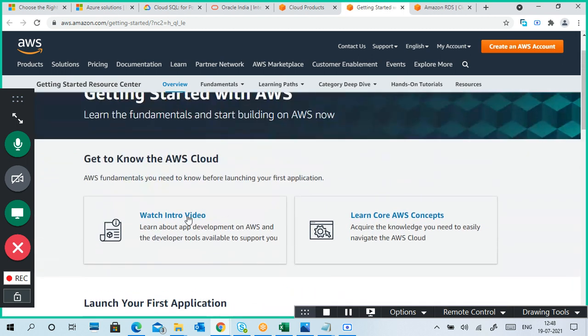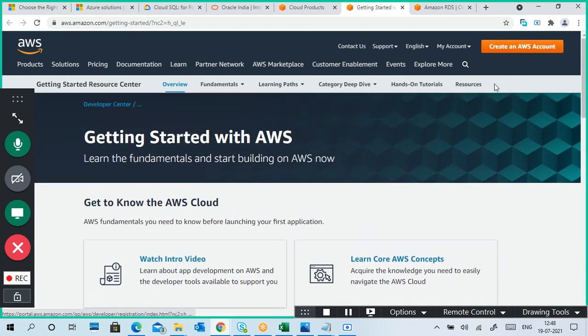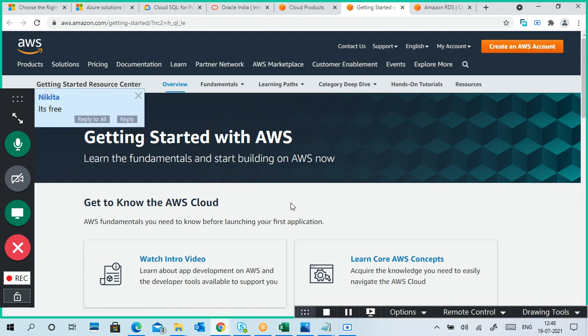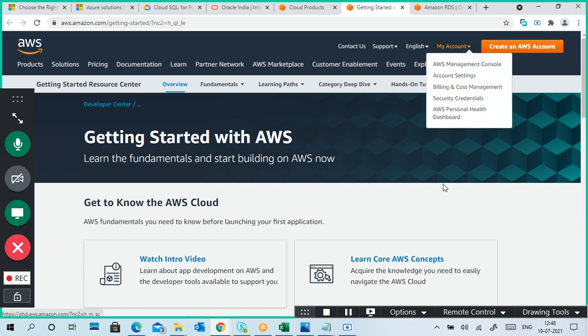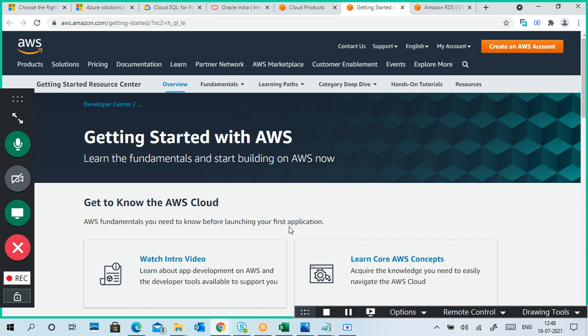Simply go to AWS and log in with your Amazon account.